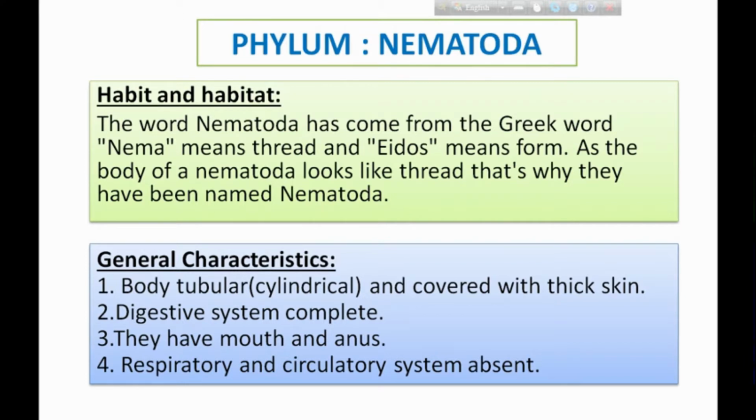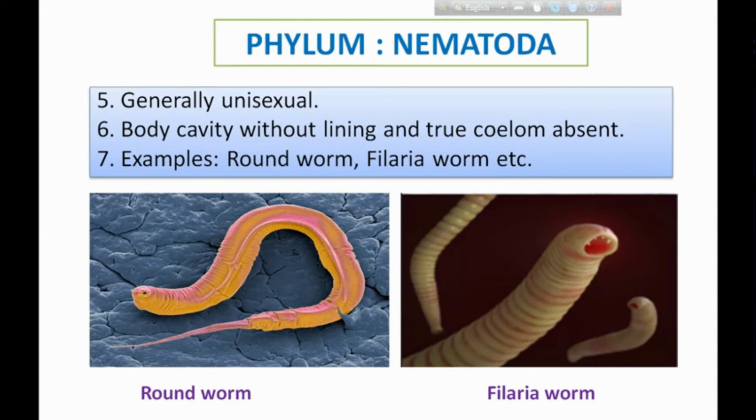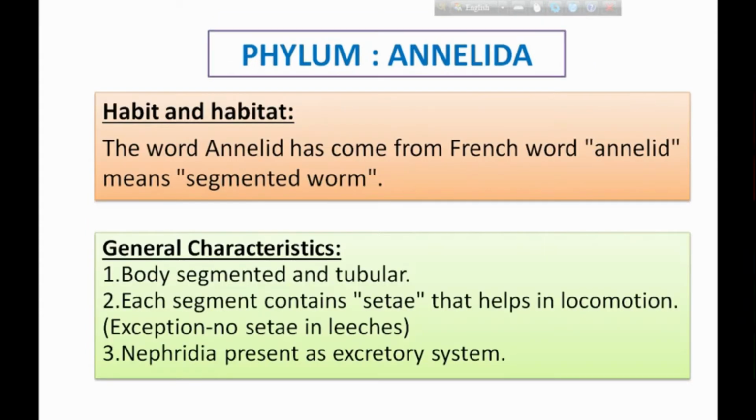The digestive system is complete. They have mouth and anus. Respiratory and circulatory systems are absent. They are generally unisexual, with a body cavity without lining, and a true coelom is absent here. Okay, what are the examples of this category? Here, roundworm, this is roundworm, and filaria, these are the examples of this category. That means they are examples of phylum Nematoda.